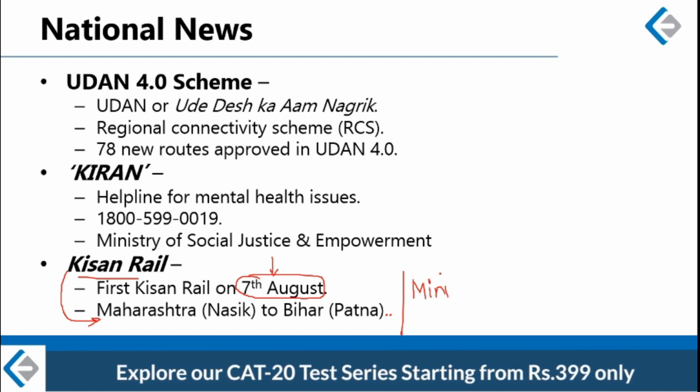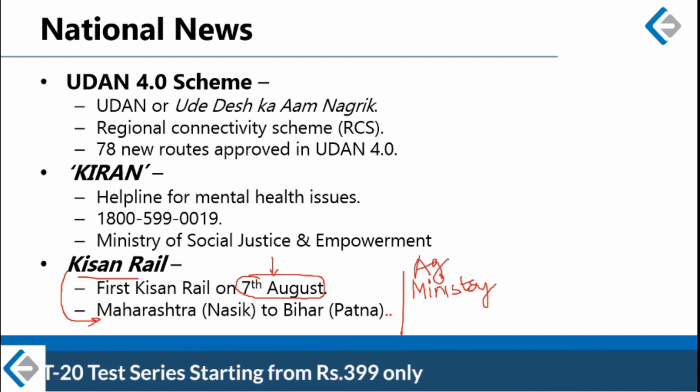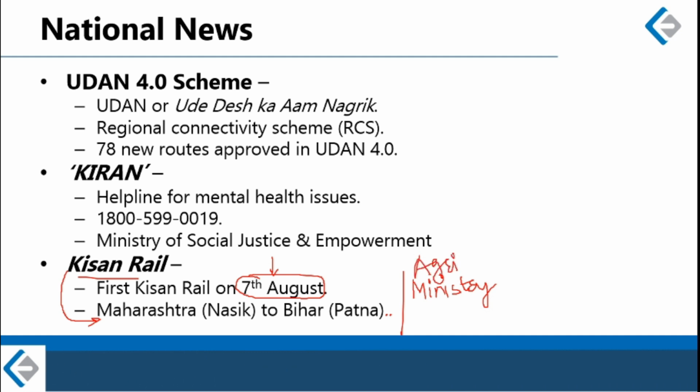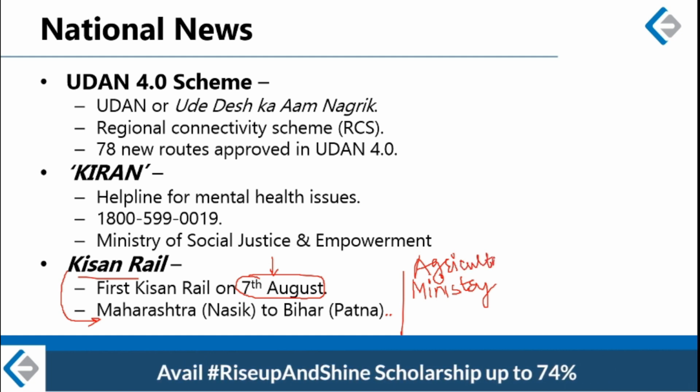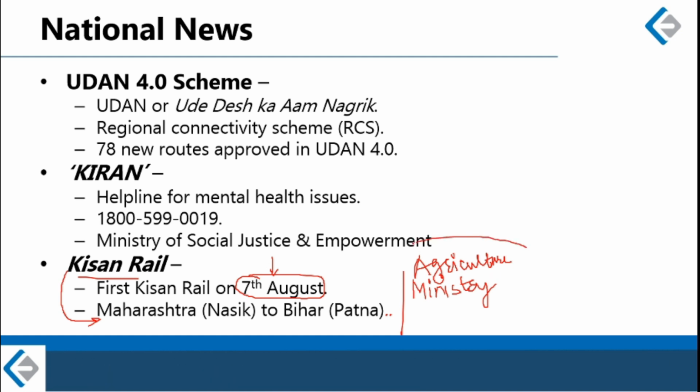So please remember the Kisan Rail will be operated not by Ministry of Railways but by Ministry of Agriculture. It will be operated by Agriculture Ministry. I mean, Agriculture Ministry will be the nodal agency. It will still be operated by Indian Railways, but it will be managed by Agriculture Ministry. And third thing that you must remember is the name of Agriculture Minister of India.